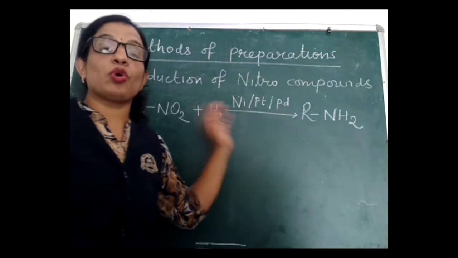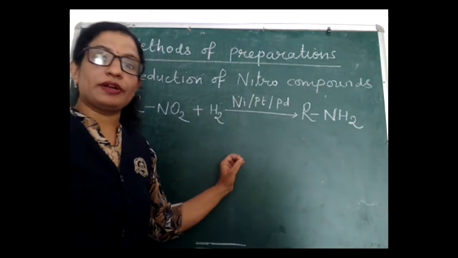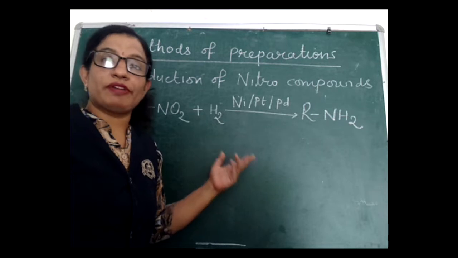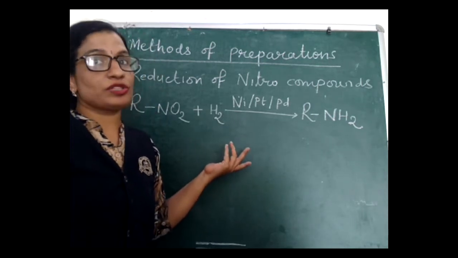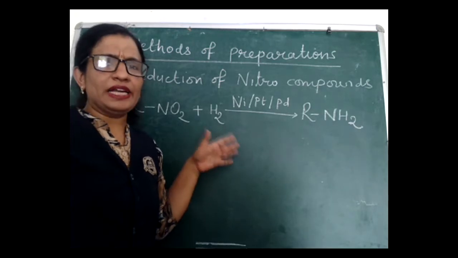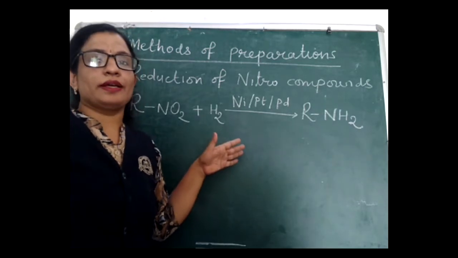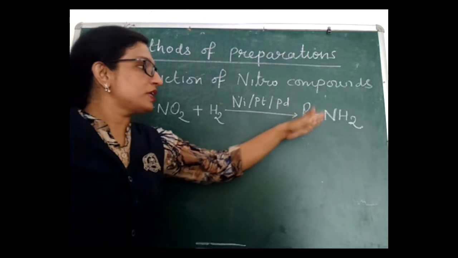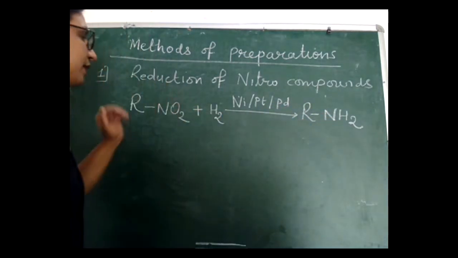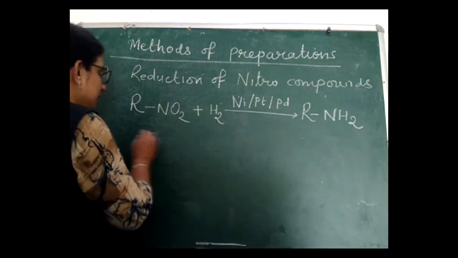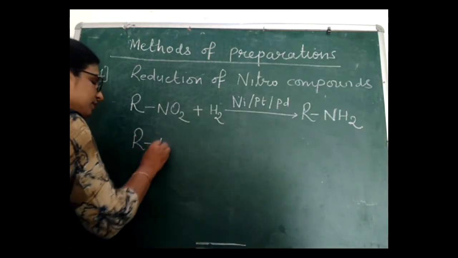Here we are writing only the reduction part of the reaction. We know reduction never takes place independently. Simultaneously oxidation also takes place. But right now we are only looking at the reduction part because it is giving us amines. So the first is by reduction of nitro compounds with hydrogen.